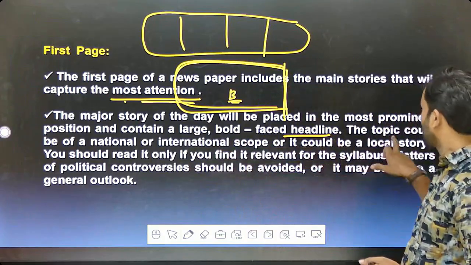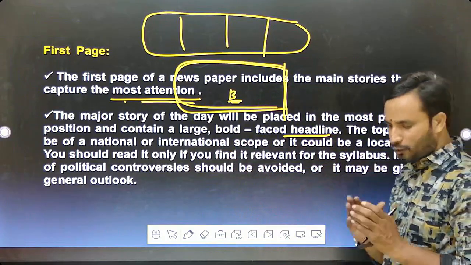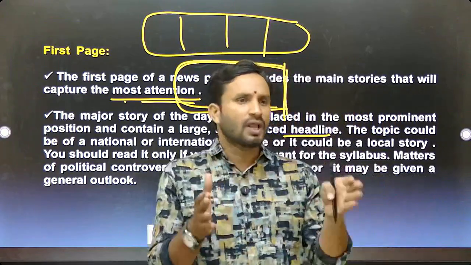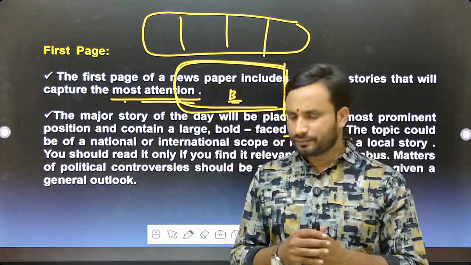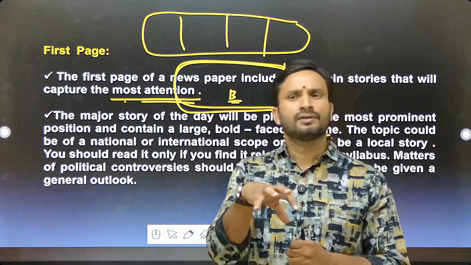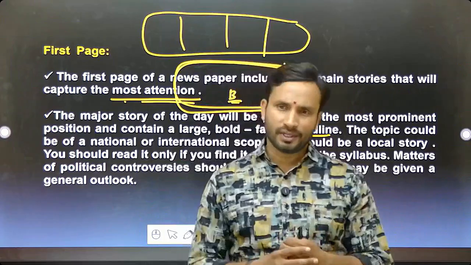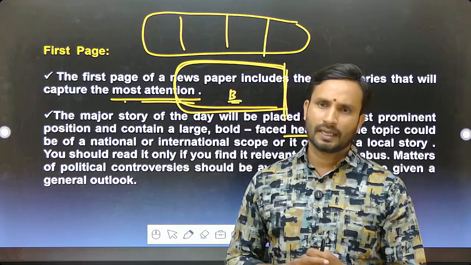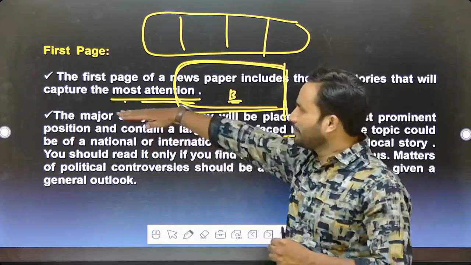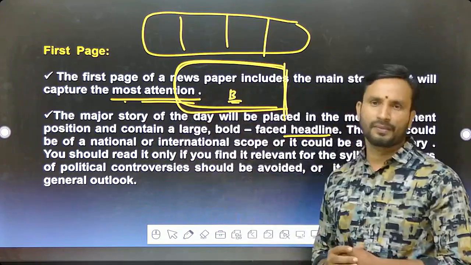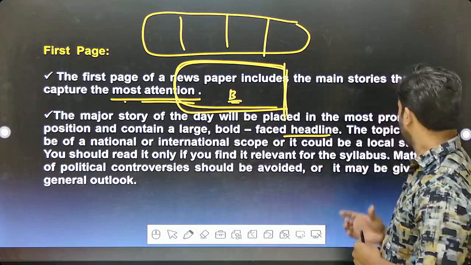It could be a local story also. It could be a local story, a national or an international issue. In any local area, a hazardous chemical industry blast may be of hot importance. That would be placed in the prominent portion, the front page of the newspaper. Hope it is clear.